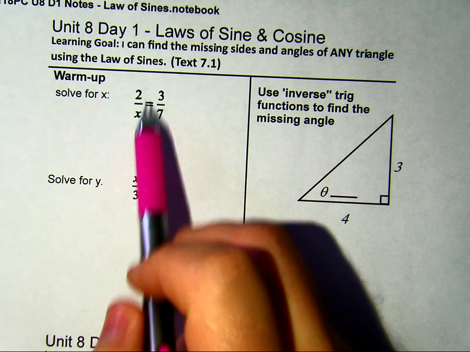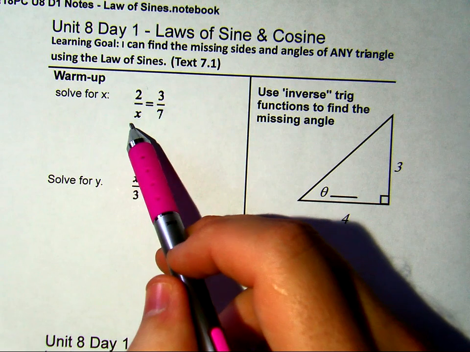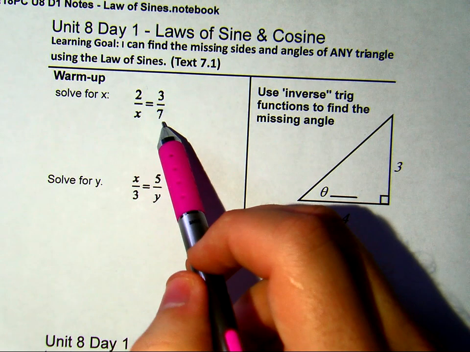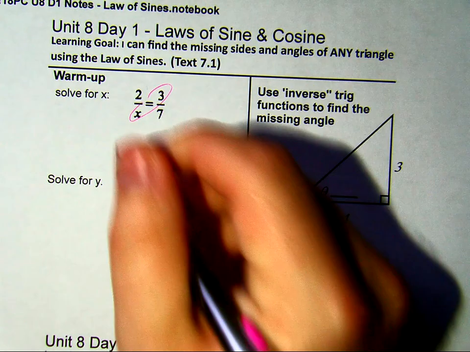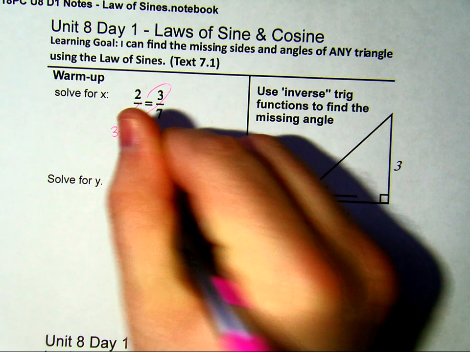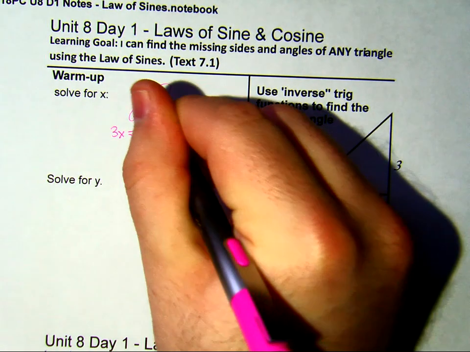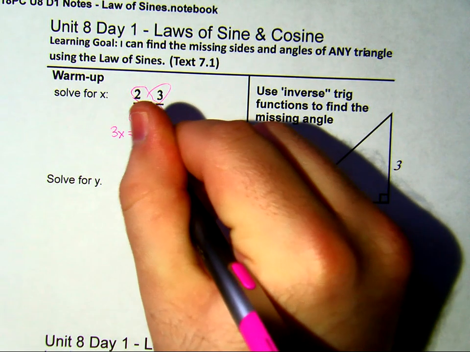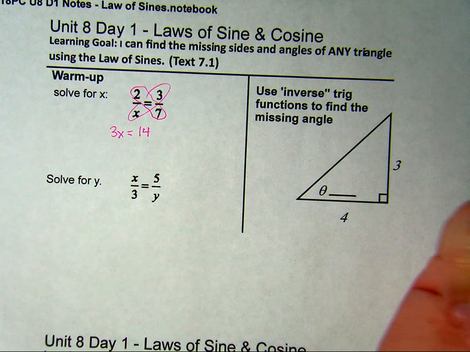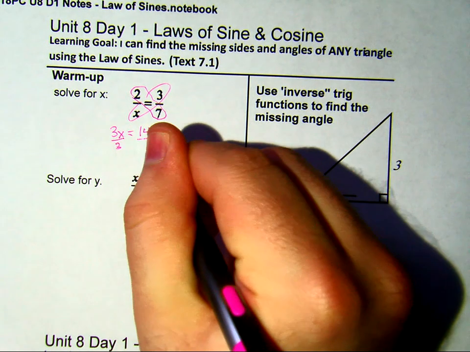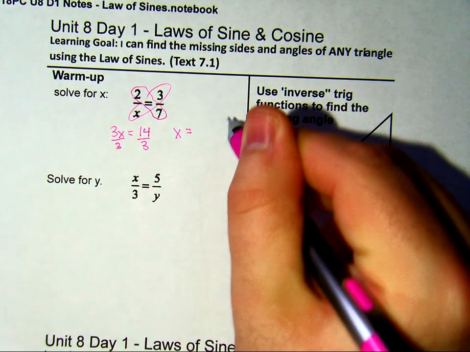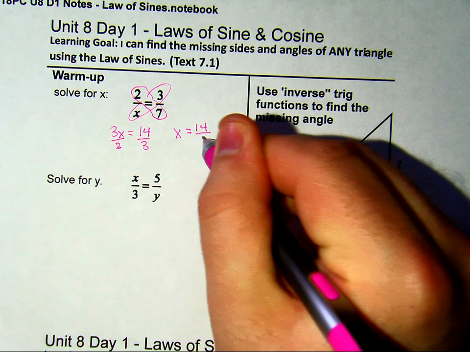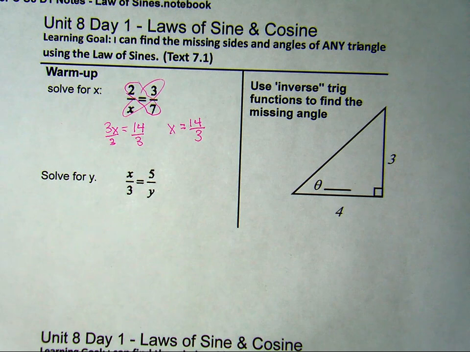When you solve a proportion, a lot of people will say cross-multiply the diagonals. So you have 3 times x, so 3x, and 2 times 7 is the diagonal, which is just 14. And then you always have to divide to get your x by itself. So divide by 3. So x is equal to 14 over 3.